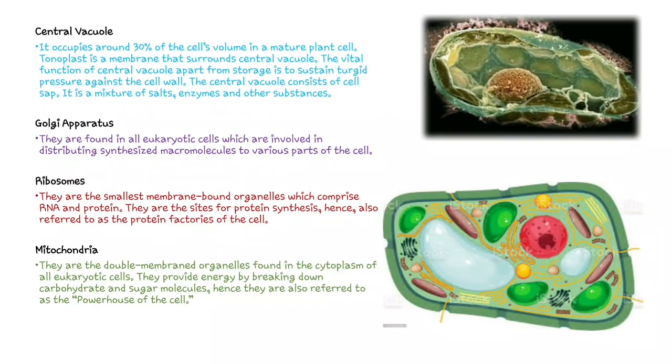Central vacuole, as I told you, occupies 30% of the cell's volume in the mature plant cell, and tonoplast is the membrane that surrounds the central vacuole. The vital function of the central vacuole, apart from storage, is to sustain turgid pressure against the cell wall. The central vacuole consists of cell sap, which is a mixture of salt, enzymes and other substances. Golgi apparatus, as I told you earlier, I am not going to mention again here. Same with ribosome and mitochondria.